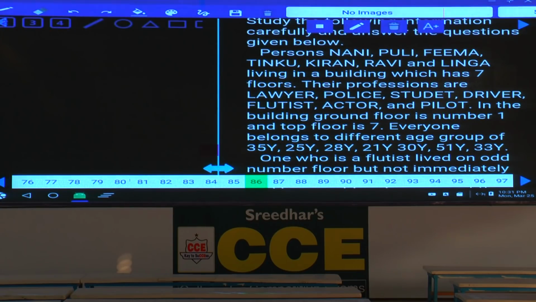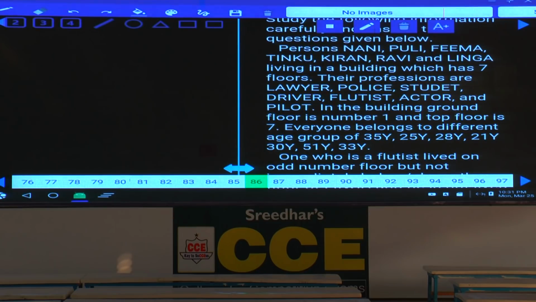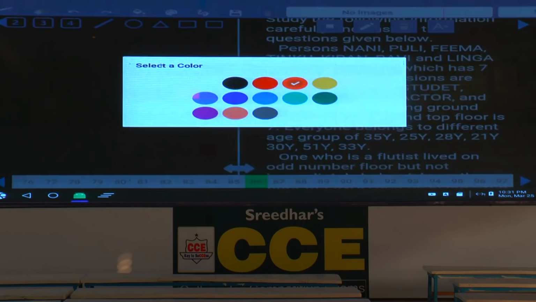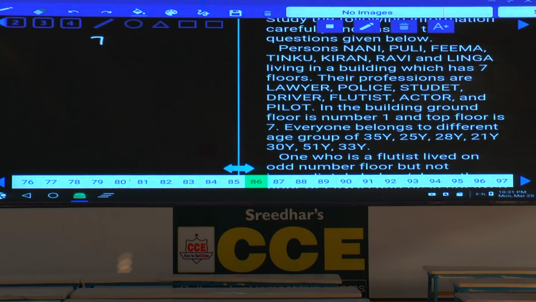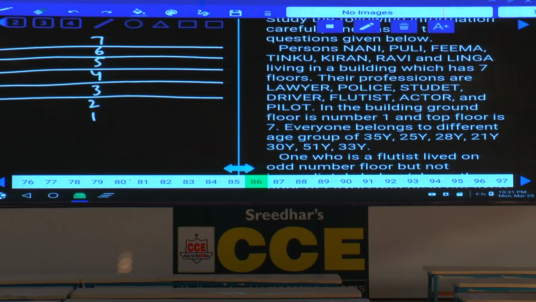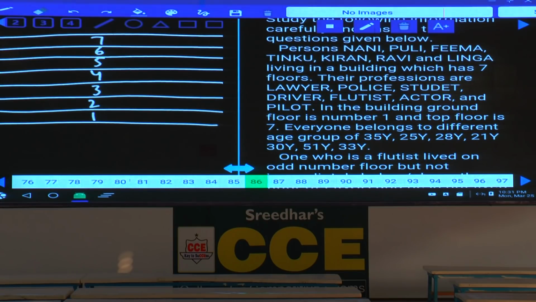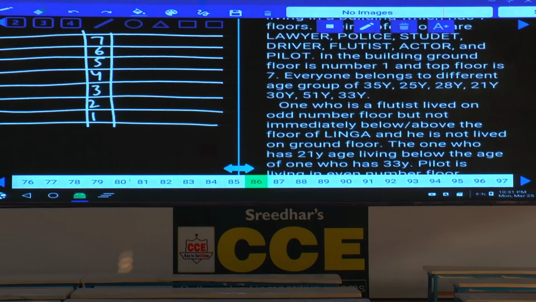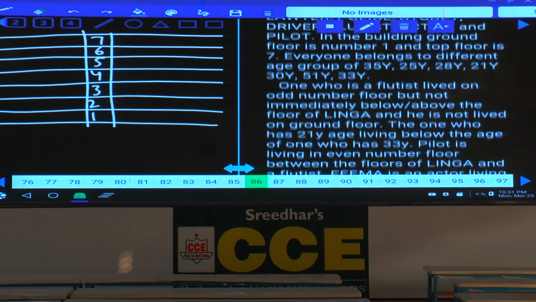Ages also clearly given. Now whenever the floor arrangement is given, we need to fix the floors at the center. Now this is 7, 6, 5, 4, 3, 2 and 1. Then person, profession and age, isn't it? Now 3 parameters given in this one. Then tell me what about condition number 1 here? Now in condition number 1, everyone belongs to a different age group.